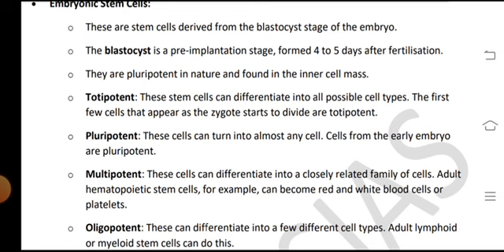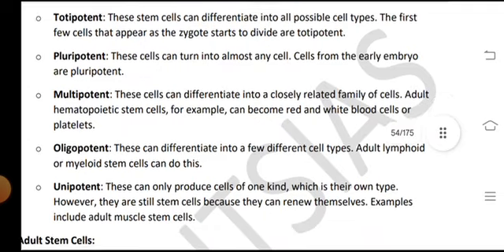Totipotent stem cells can differentiate into all possible cell types. The first few cells that appear as the zygote starts to divide are totipotent. Pluripotent cells can turn into almost any cell from the early embryo. Multipotent cells can differentiate into other closely related family of cells.